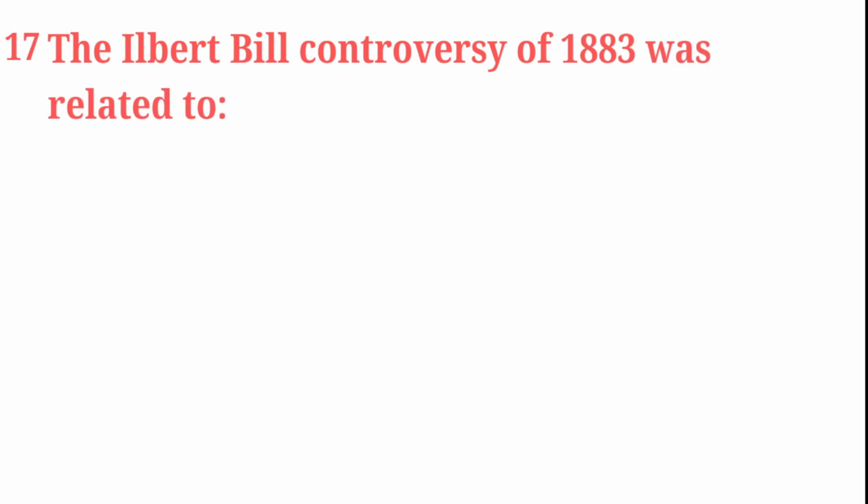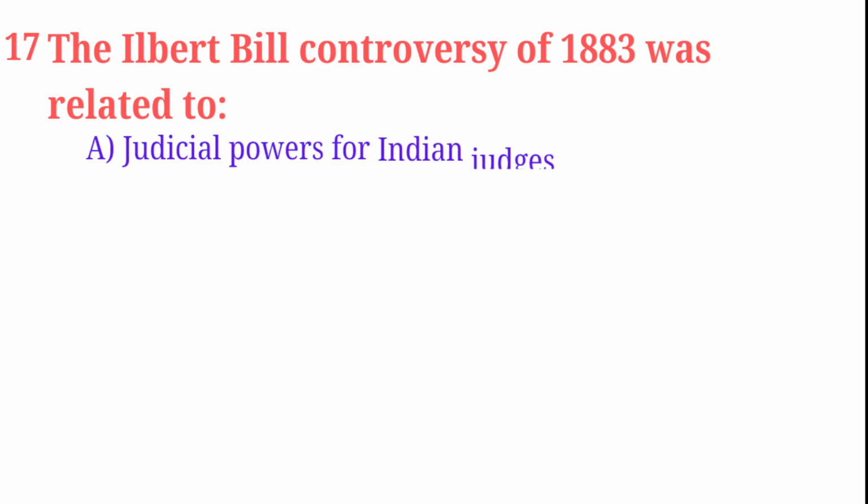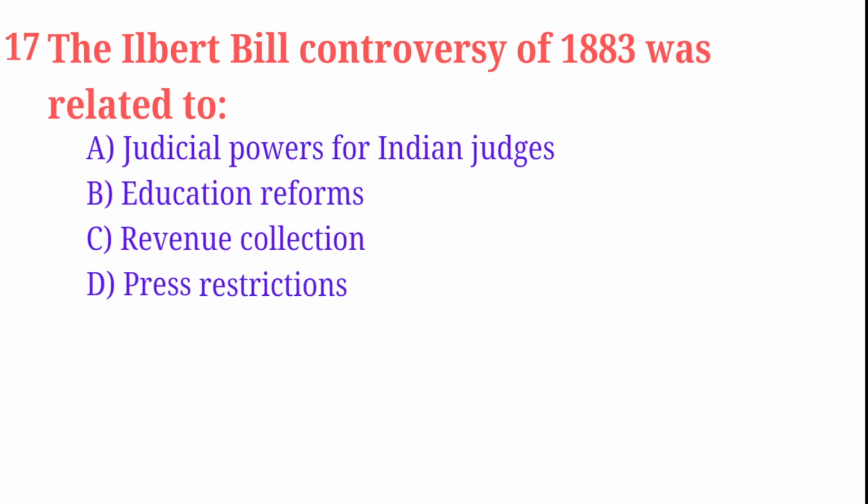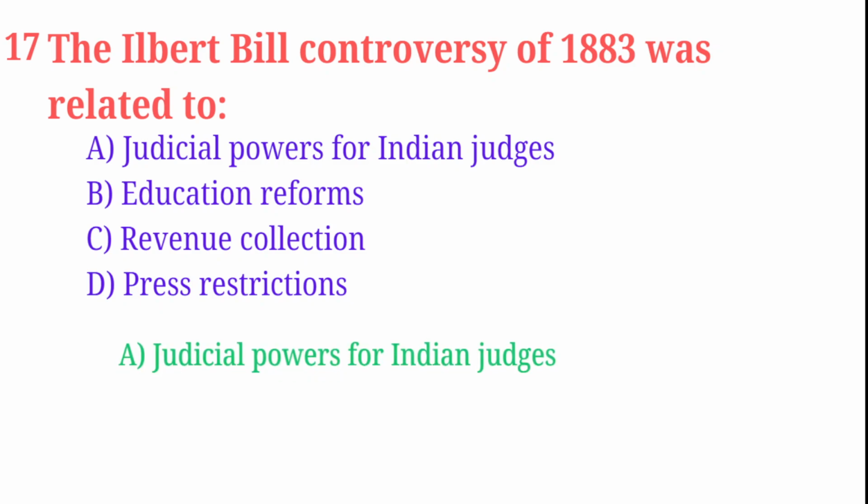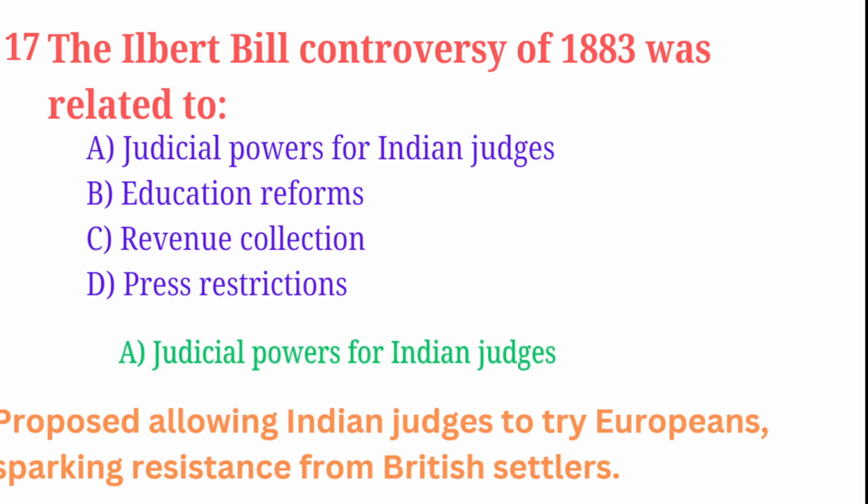The Ilbert Bill controversy of 1883 was related to judicial powers of Indian judges, education reforms, revenue collections, press restrictions. Correct answer is judicial powers of Indian judges. It proposed allowing Indian judges to try Europeans, sparking resistance from British settlers.